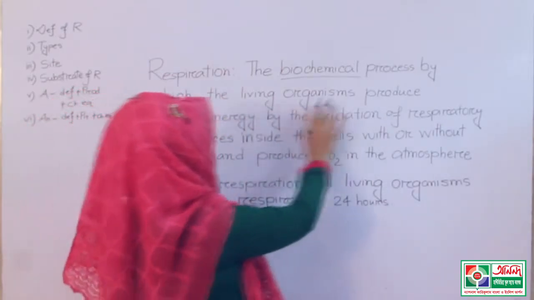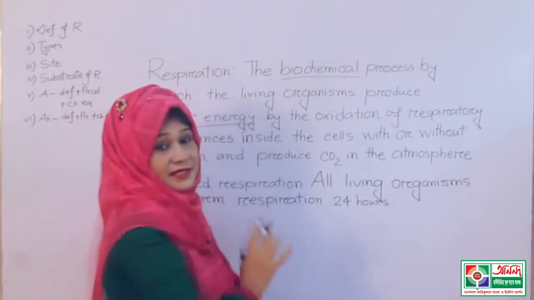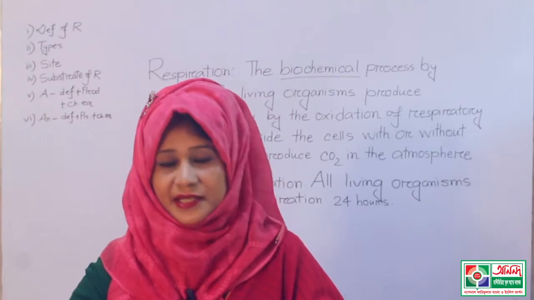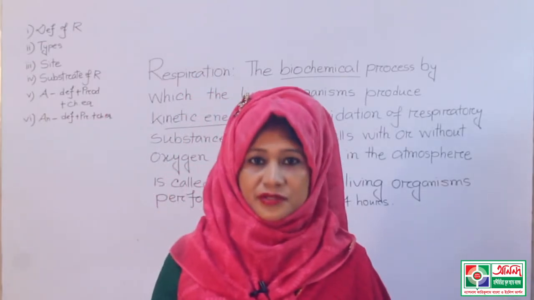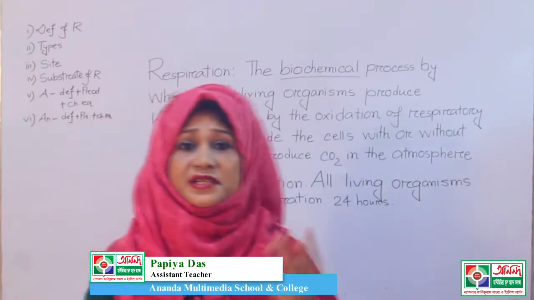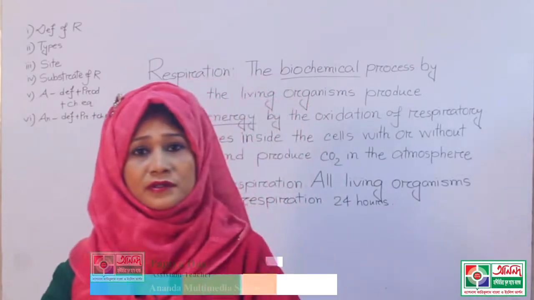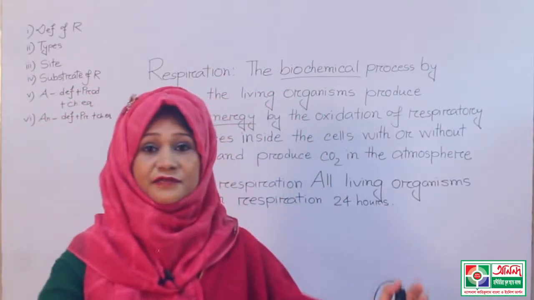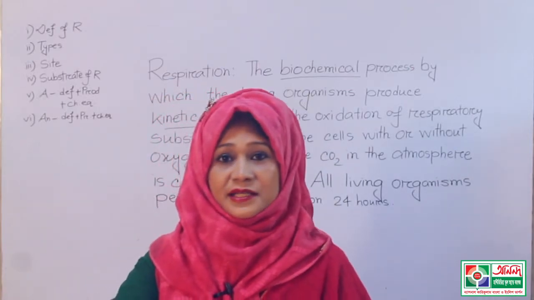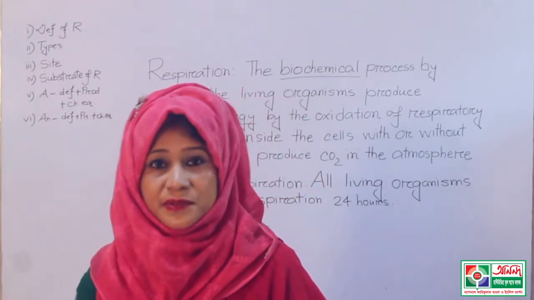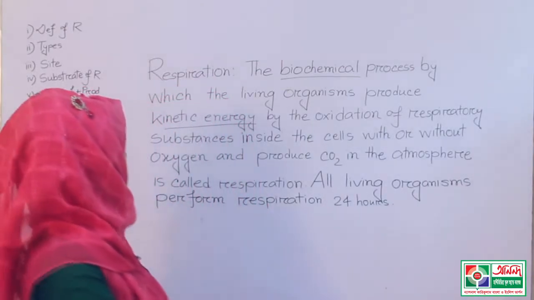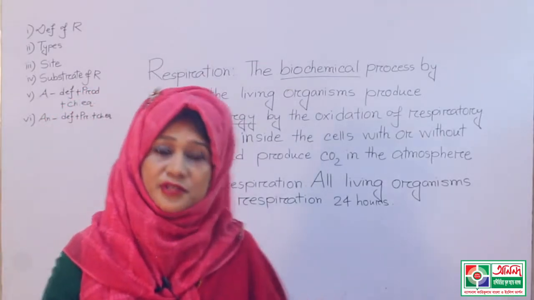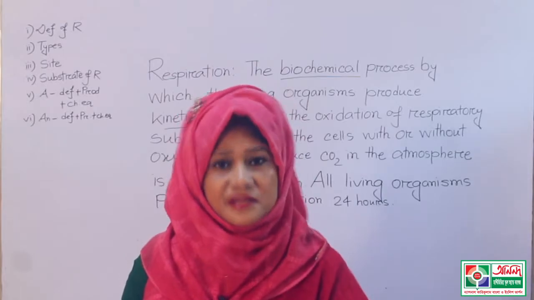The living organisms produce kinetic energy. That means, students, you know that solar energy is trapped in the food as chemical energy or potential energy. This potential energy should be converted to kinetic energy for different types of work, and in this process, respiration is the gift from the creator, because the solar energy becomes usable through this process. So living organisms produce kinetic energy by the oxidation of respiratory products or respiratory substances.